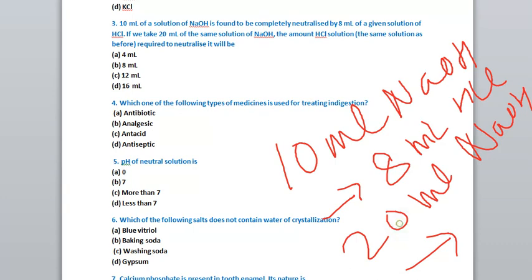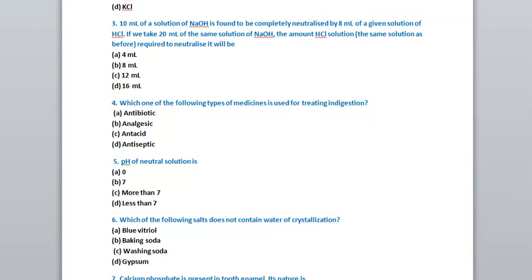10 for 20, they have to double. So 8 for what will we write? We'll write 16 ml HCl. So is that option there in the question? In the answer, yes, this option is there. It is 16 ml, right? For 10 ml we need 8 ml. For 20 ml NaOH, what do we need? We will need 16 ml of HCl. Correct? So this is the answer.